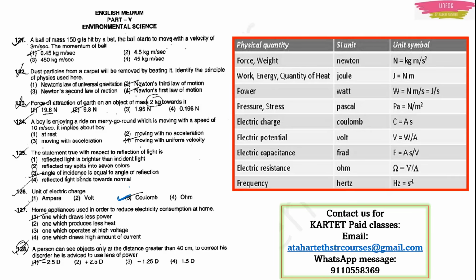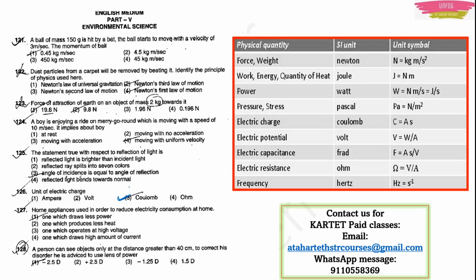Here I have given you the units of force, weight, work, energy, heat, power, pressure. See, you have to note that there is the same unit for work, energy and heat, that is joule. And for pressure and stress, both are Pascal. This you have to remember. And I have given you the symbols and their units also. It is better you learn them all. For example, the unit of pressure is Pascal, we know. But then what is it? It is Newton per meter square. So you have to learn this table. I am sure that any question will be asked from this table only this time. Okay, you have to learn it.